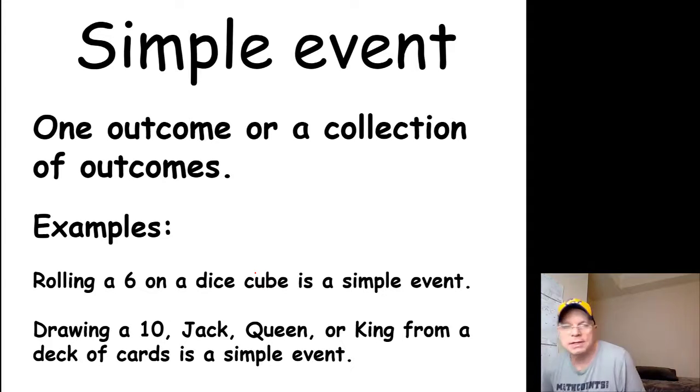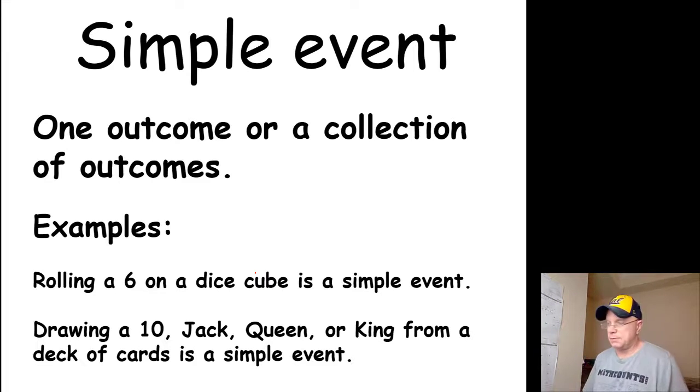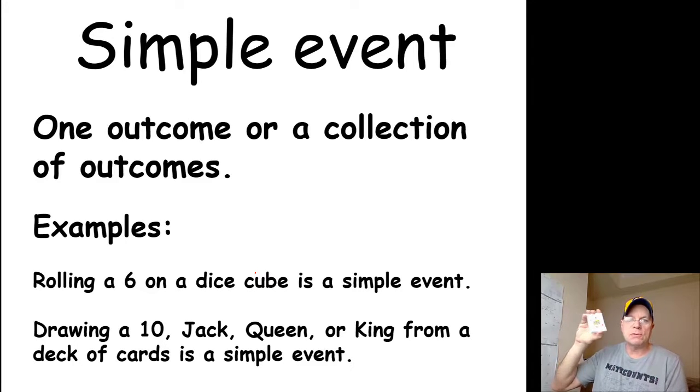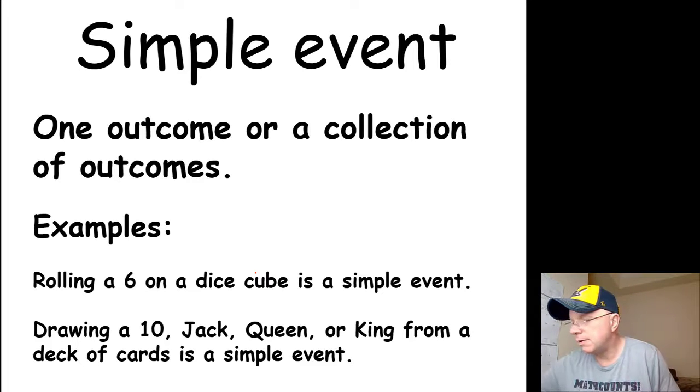A simple event is an outcome or a collection of outcomes, like rolling a 5 or rolling a 6 on a dice cube. But if you have a deck of cards like this, picking a 10, Jack, Queen, or a King would also be a simple event, because you've defined all the possibilities. All the face cards and 10s would be considered favorable. It's still a simple event to pick one of those cards. You just have more than one favorable outcome.